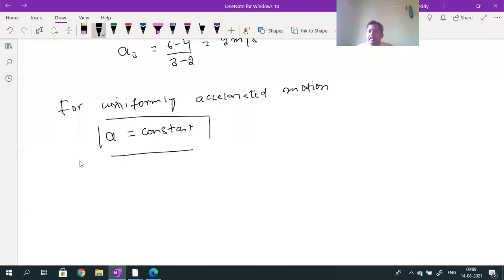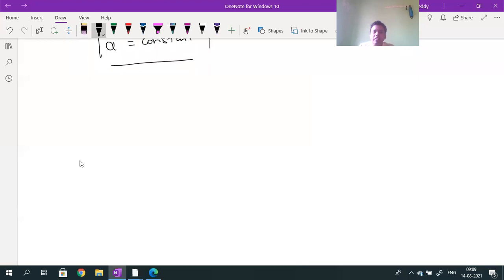The difference between acceleration and velocity: acceleration is the rate of change of velocity. Velocity is the displacement traveled divided by time taken. For uniformly accelerated motion, the A value will remain constant. So what is the meaning of non-uniformly accelerated motion?